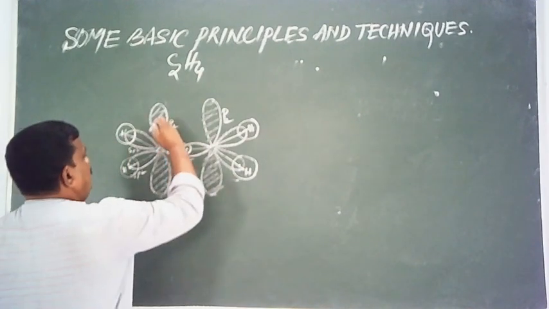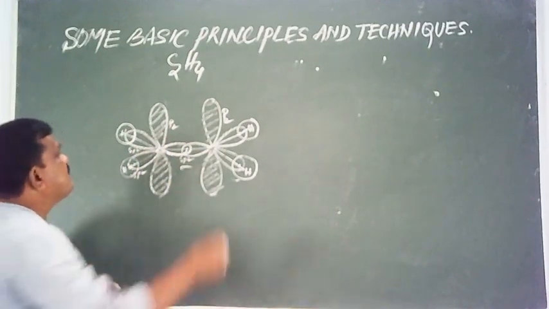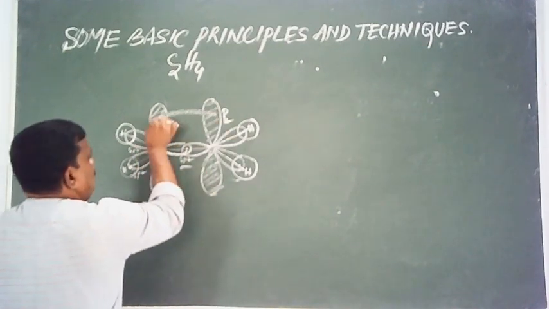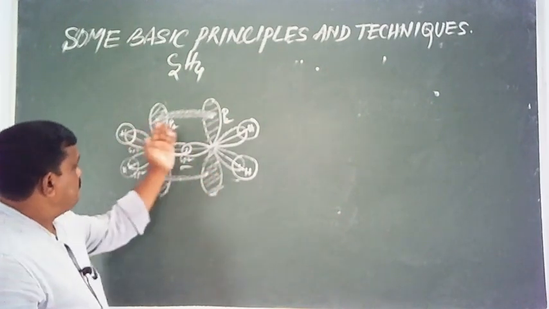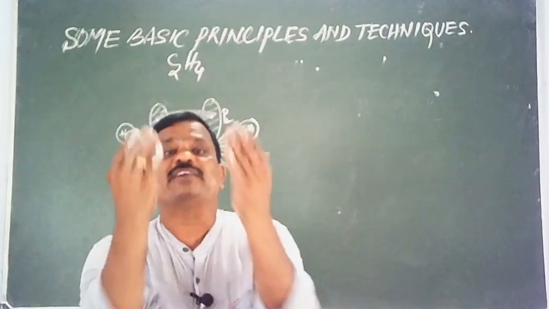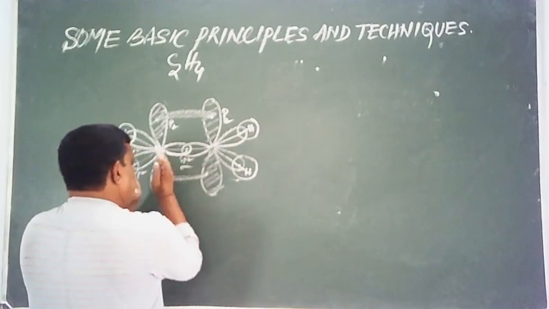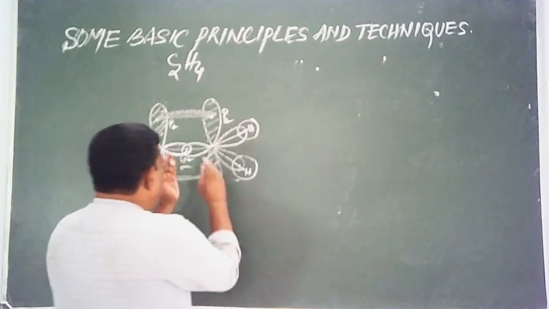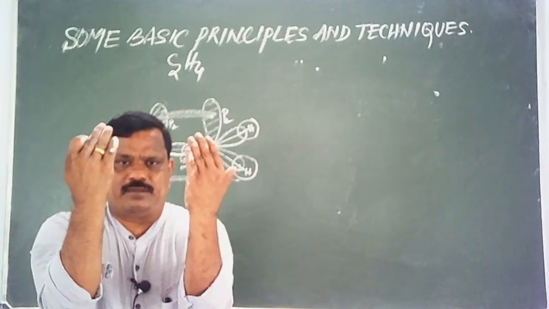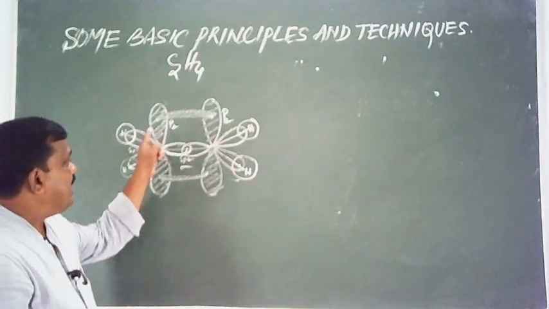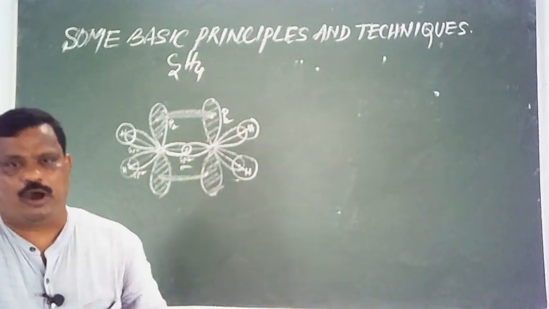One lobe lies above the plane. You see, these two lobes lie above the plane, and these two lobes lie below the plane. These two lobes overlap and these two lobes overlap. This type of overlapping is called sidewise overlapping or lateral overlapping. The unhybridized pz orbital of this carbon and the unhybridized pz orbital of this carbon undergo sidewise overlapping. Lateral or sidewise overlapping of atomic orbitals leads to the formation of pi bonds.